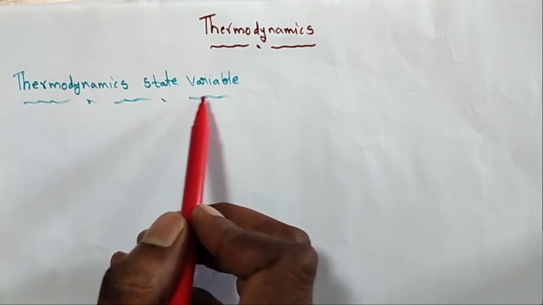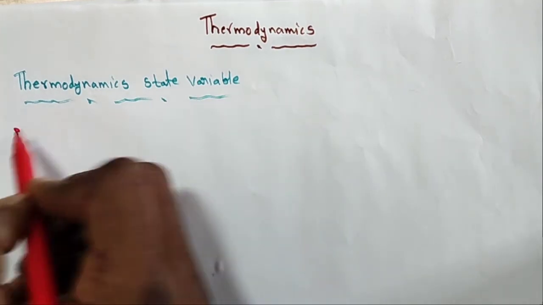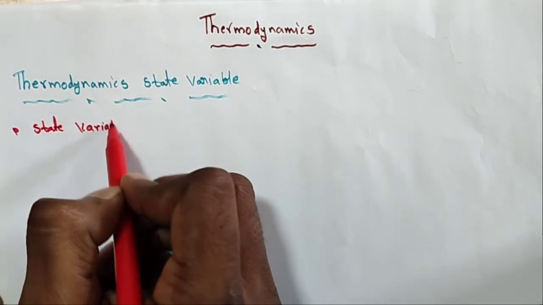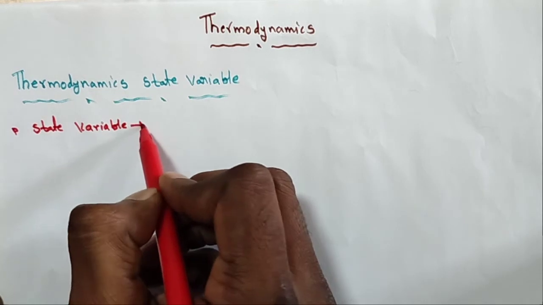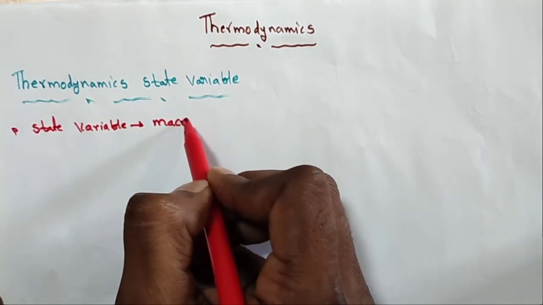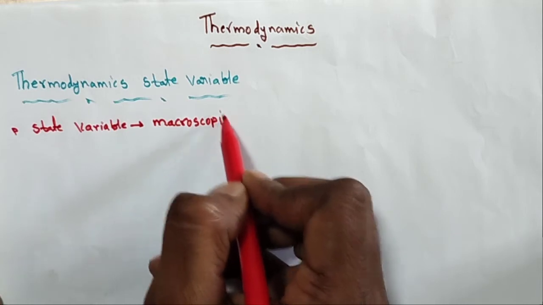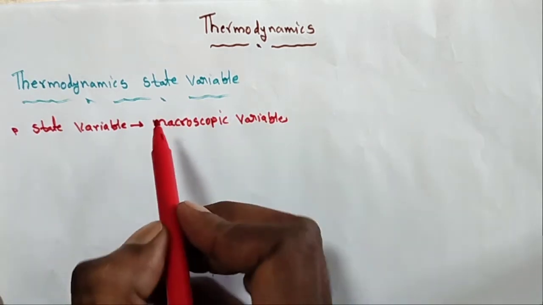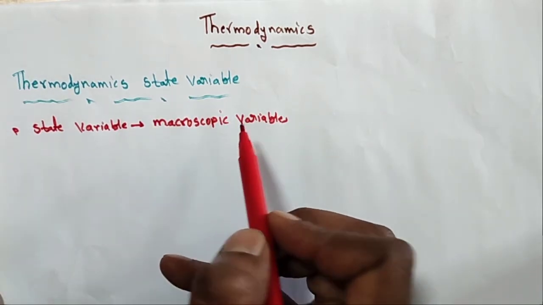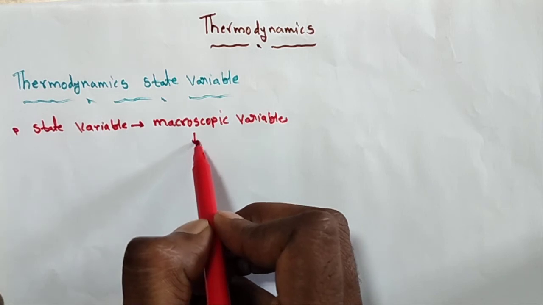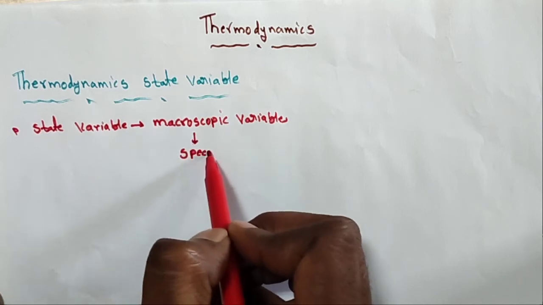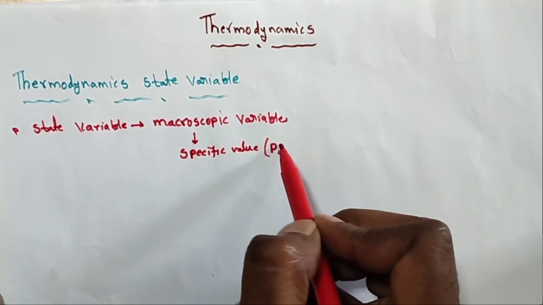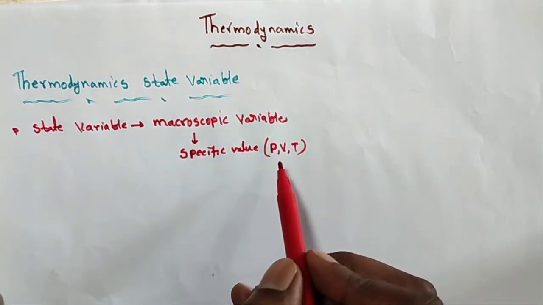So what are thermodynamic state variables? These state variables are macroscopic variables. What is a macroscopic variable? It has some specific values. For example, pressure, volume, temperature, mass of the gas, and so on.